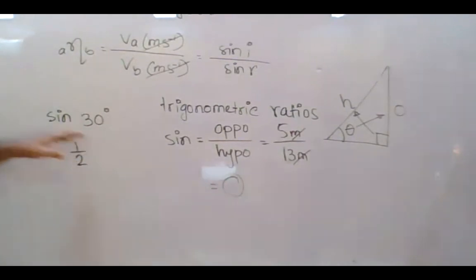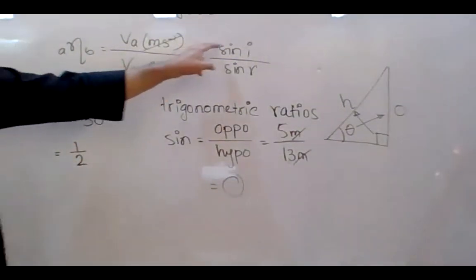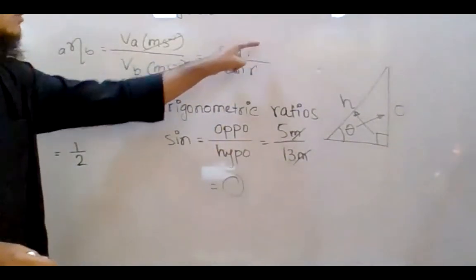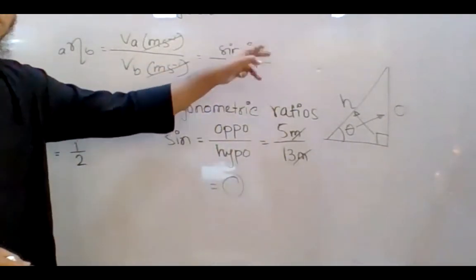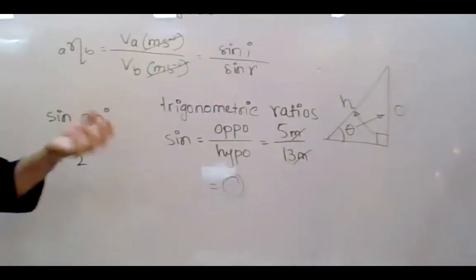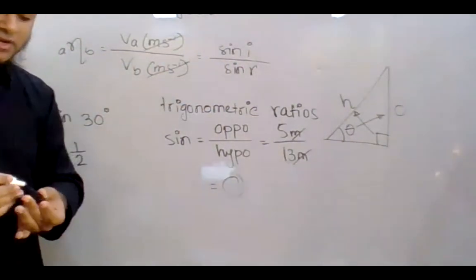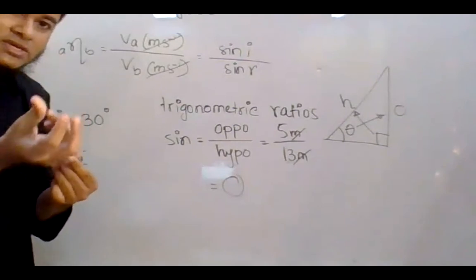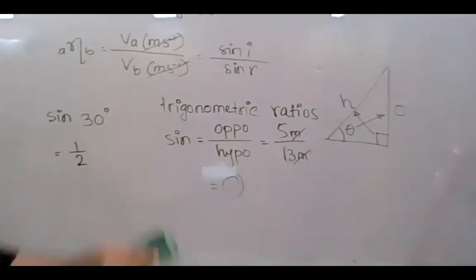So if sine I divided by sine R, this one does not have any unit and this one also does not have any unit, then ultimately eta will not have any unit. So refractive index is a value only. It does not have any unit. So remember this one.